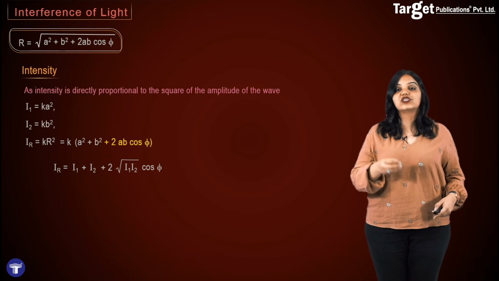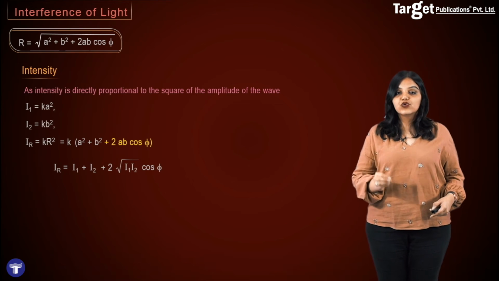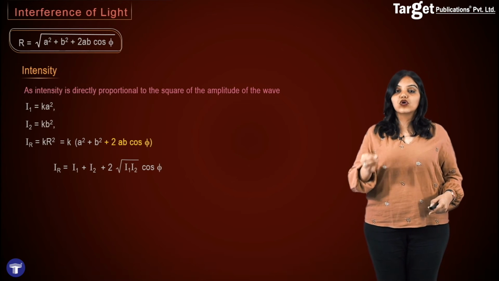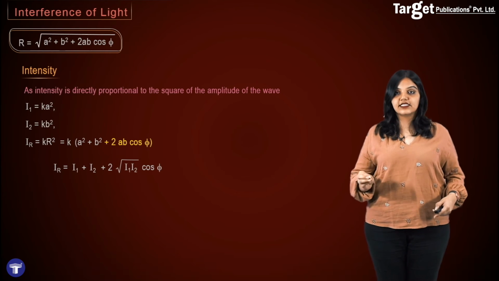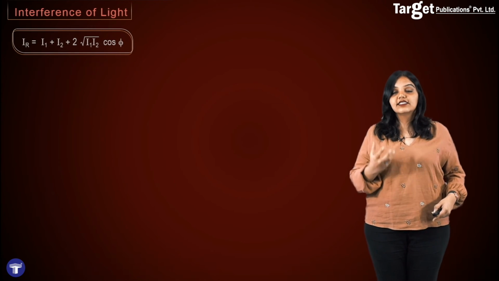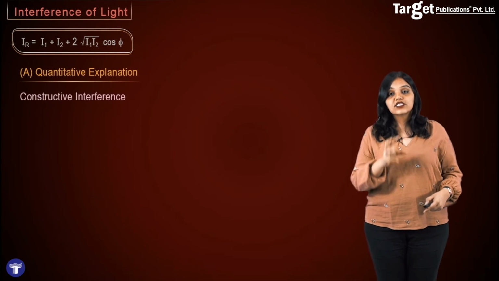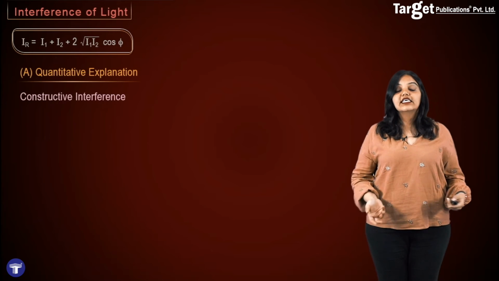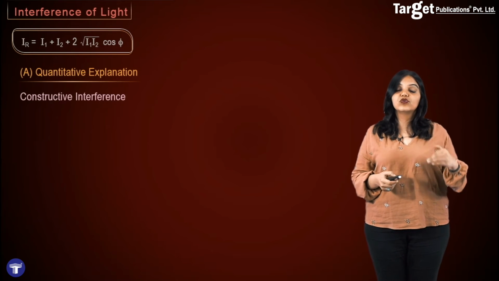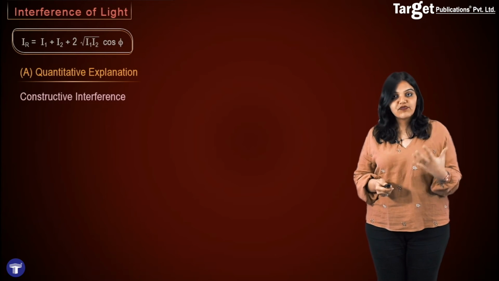So IR, which is the resultant intensity, has this expression: I1 plus I2 plus 2 root I1 I2 cos phi. This is the resultant intensity when two coherent sources interfere. From this, I can get the conditions of constructive and destructive interference. For constructive interference, IR will have a maximum value, and that will be maximum when cos phi is maximum.